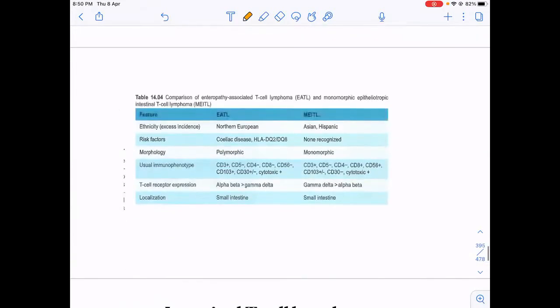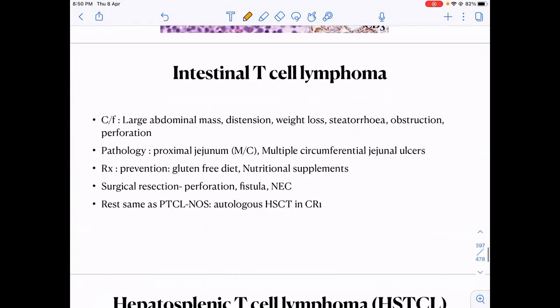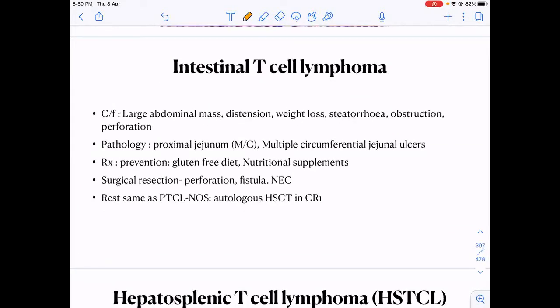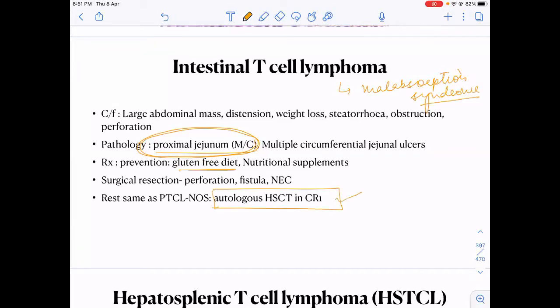Then intestinal T cell lymphomas, not very important, but you should know that these intestinal T cell lymphomas mostly occur in the proximal jejunum, and they may be associated with celiac disease or malabsorption syndromes. Okay, that is why to prevent them we can give a gluten-free diet to the patient, and if there is a perforation, fistula, etc., we have to do surgery of the patient. Otherwise, same as PTCL NOS, we do an autologous hematopoietic stem cell transplant in CR1.